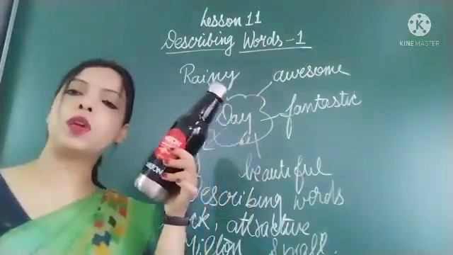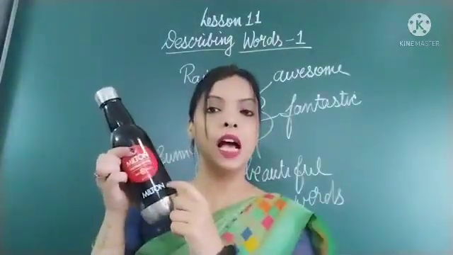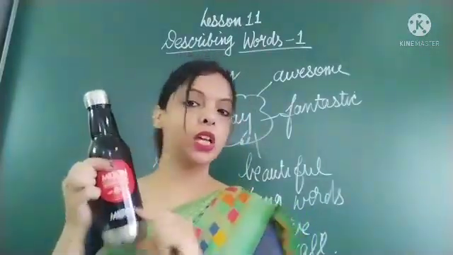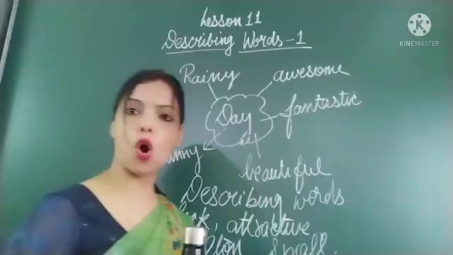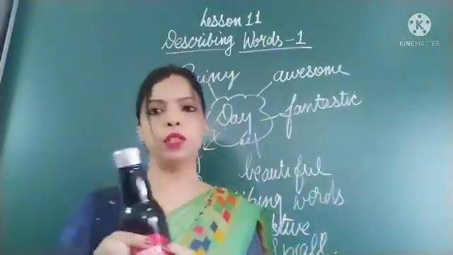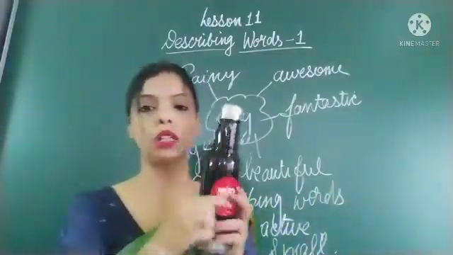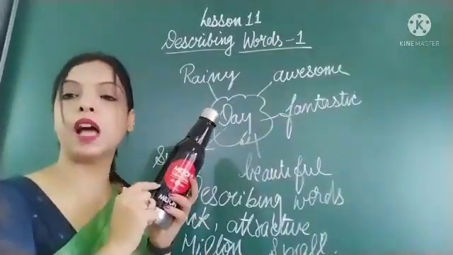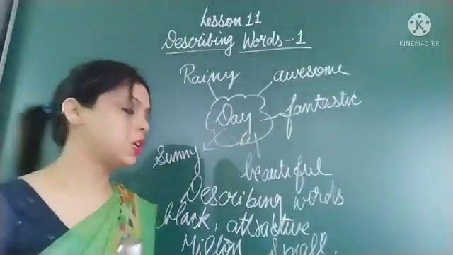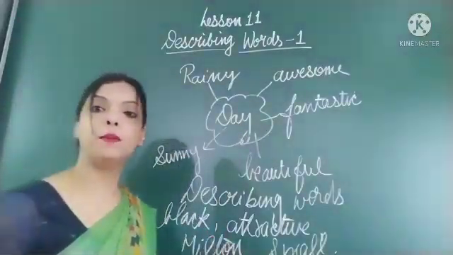So many words you can use to describe this noun bottle, right? Words like black, attractive, Milton, small, or any other words you can use to describe this bottle are describing words, since they are describing the noun bottle.